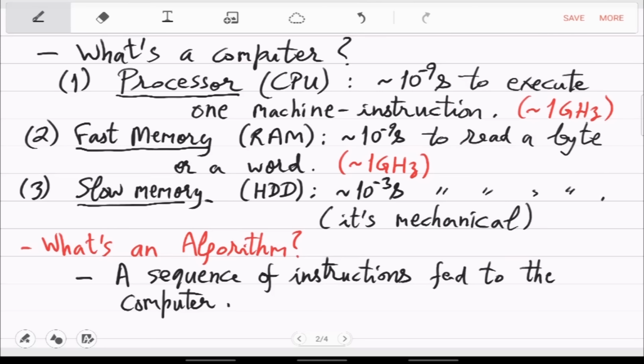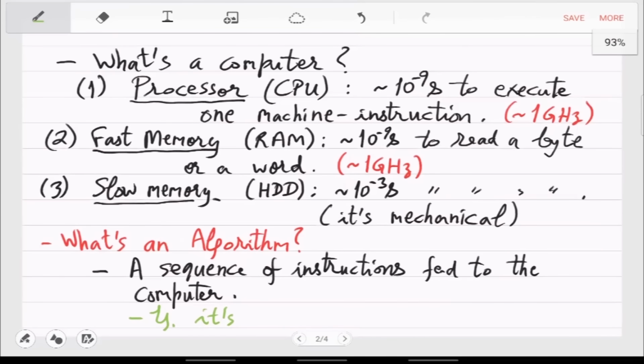And since you have learned C programming, that's the best example. It's a C program. So algorithm is an idea, and these are the ideas which this course is made of.